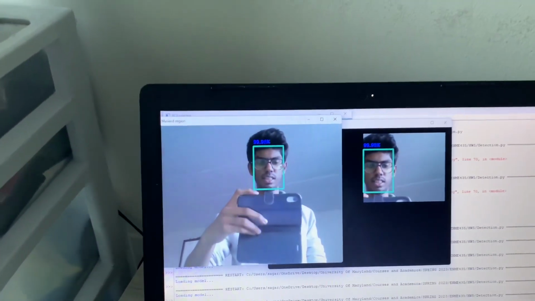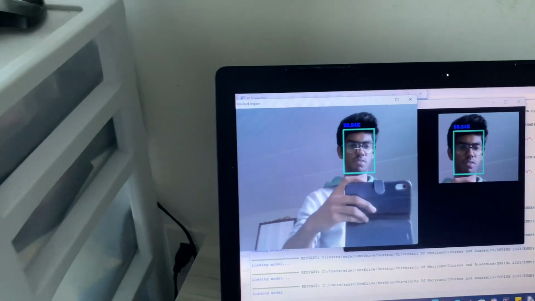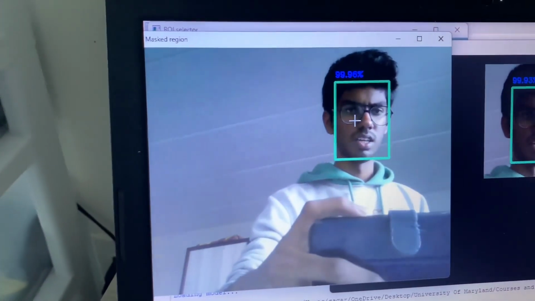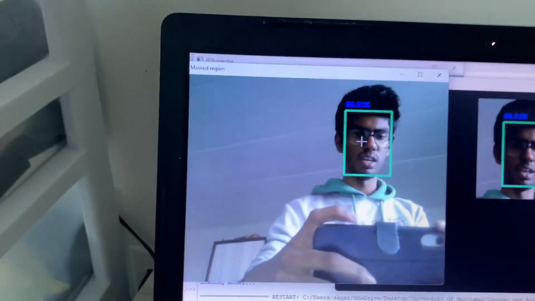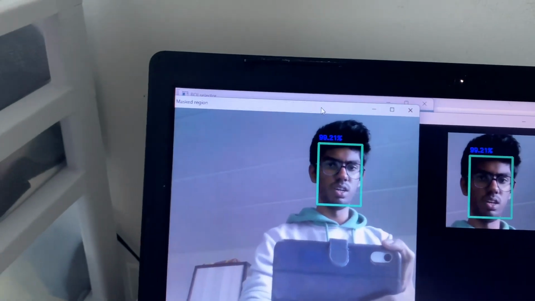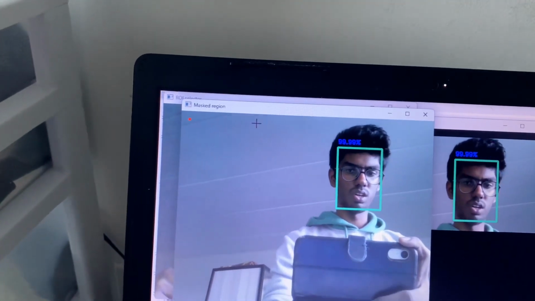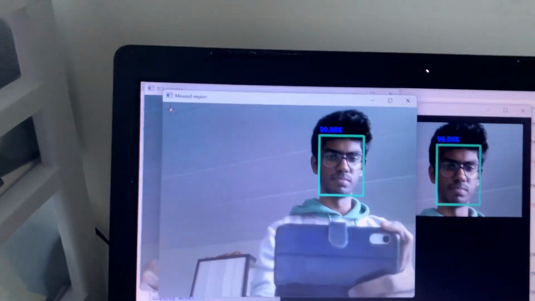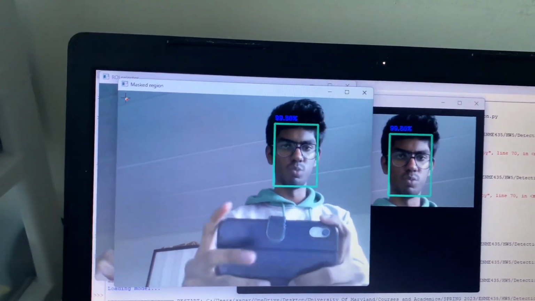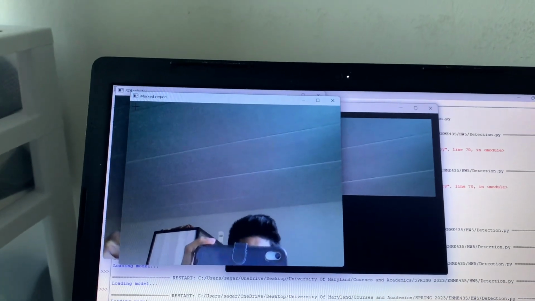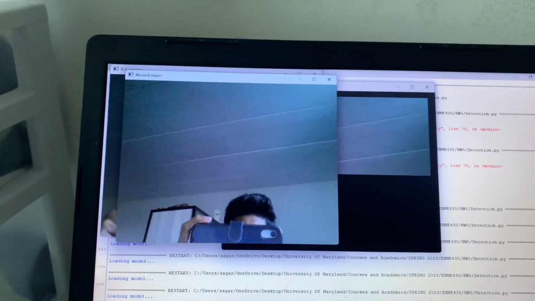You can see there's a bounding box being drawn around our face. One more thing you can clearly notice is a red dot here, which indicates that recording has started.